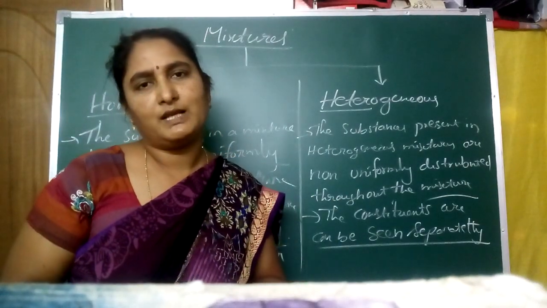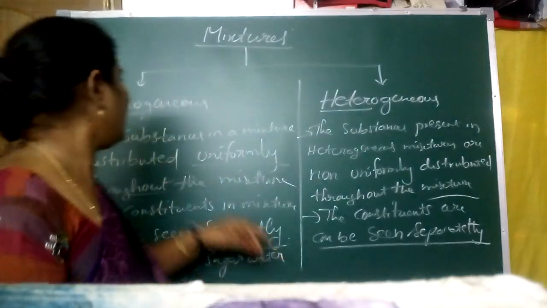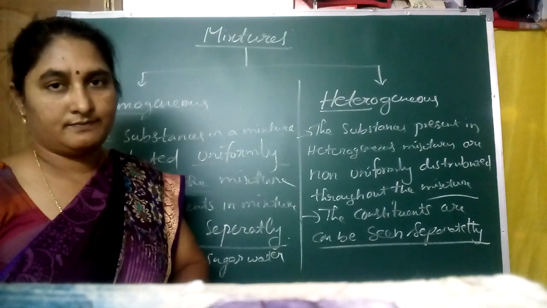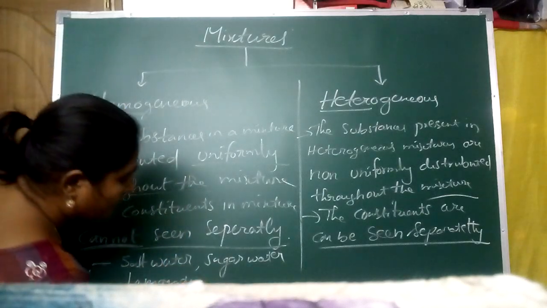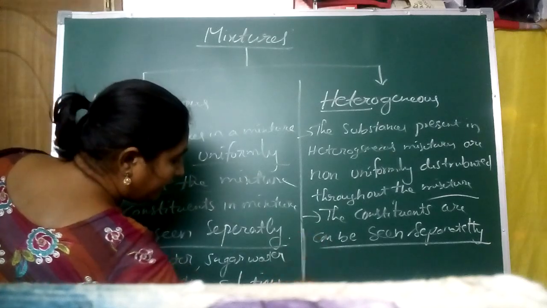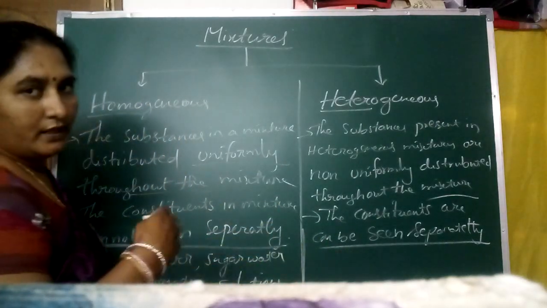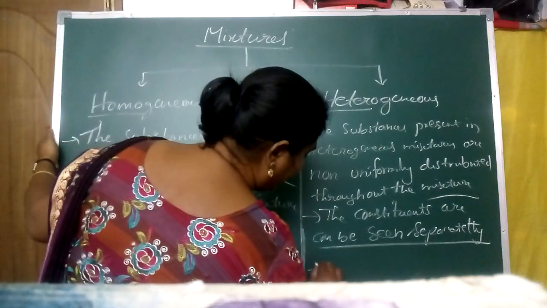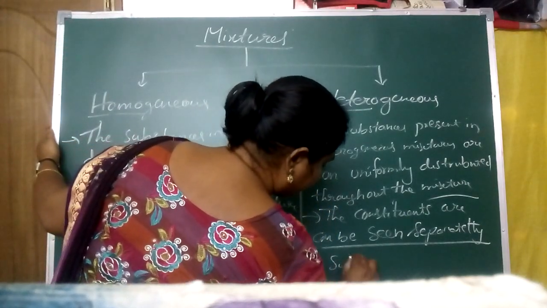In this lesson, a good example for homogeneous mixtures is solutions. In a later lesson we will discuss heterogeneous mixtures, which include colloids and suspensions.